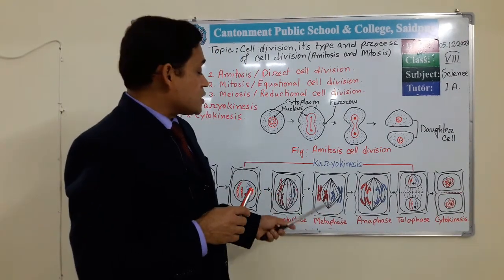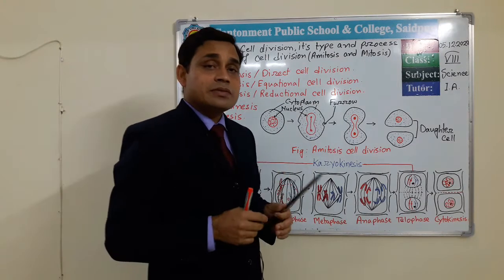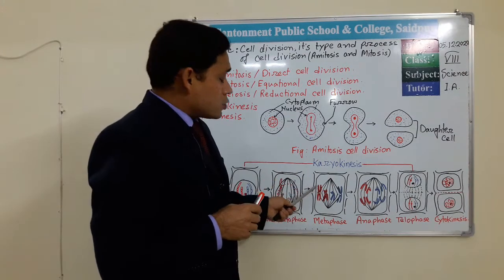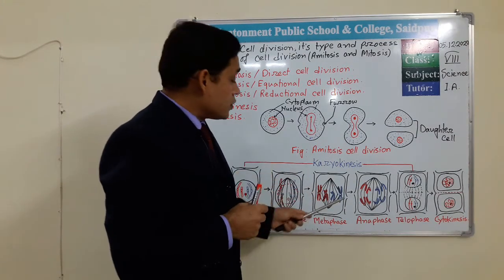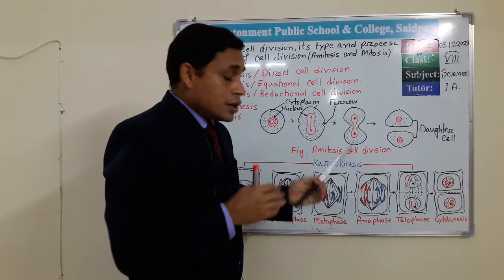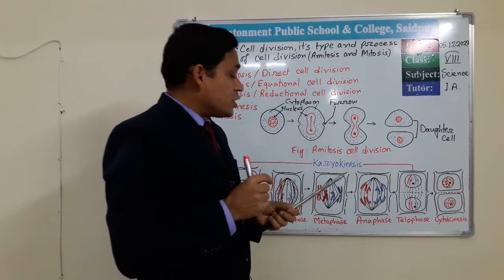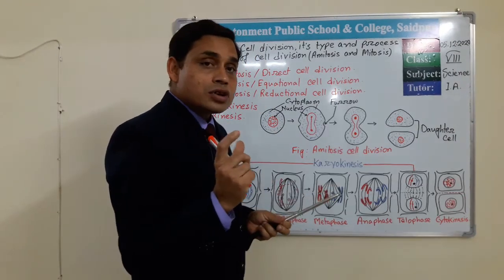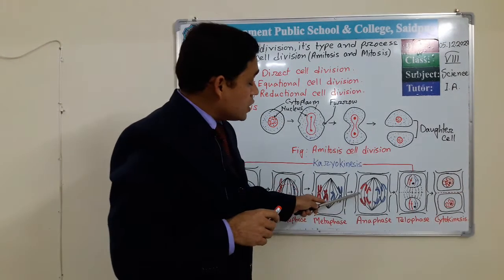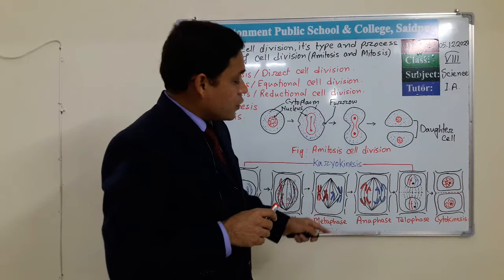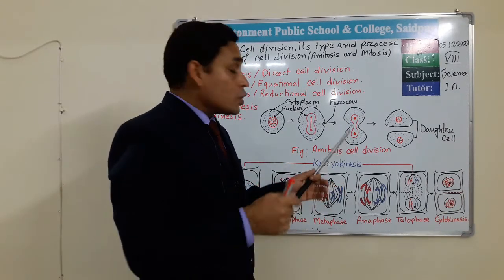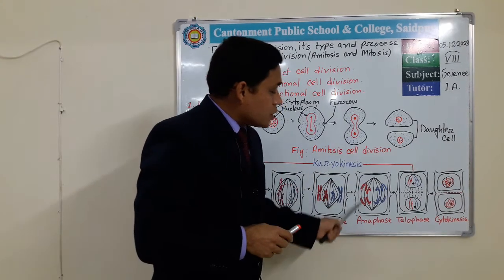In the next phase, anaphase, we can see the centromere splits. That means the centromere divides, and the chromosome, which previously divided longitudinally, now splits into two daughter chromatids or two daughter chromosomes. This newly formed daughter chromatid moves to the opposite pole through the traction fiber.